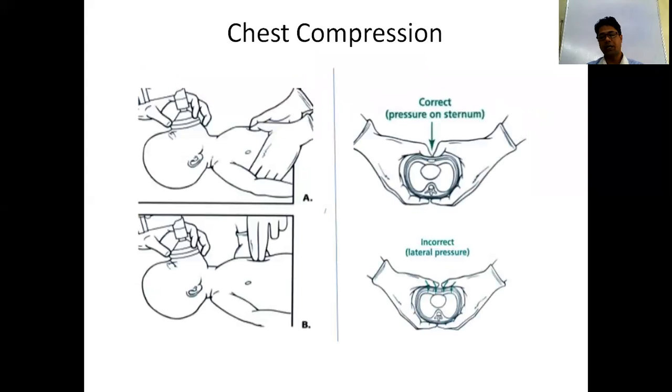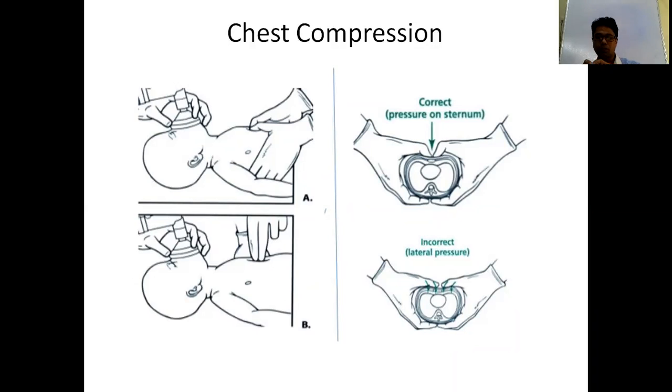Next, suppose after intubation and positive pressure ventilation, the heart rate is still less than 60 beats per minute. When it is less than 60 per minute, you have to give chest compression. Chest compression is by 2 methods: one is the thumb method, the other is the 2 finger method. In the thumb method, you encircle and hold the thorax of the baby so that your 4 fingers support the back of the thorax, and these 2 thumbs you put in the lower third of the sternum.